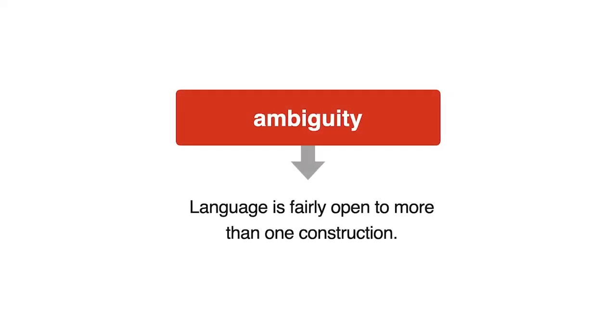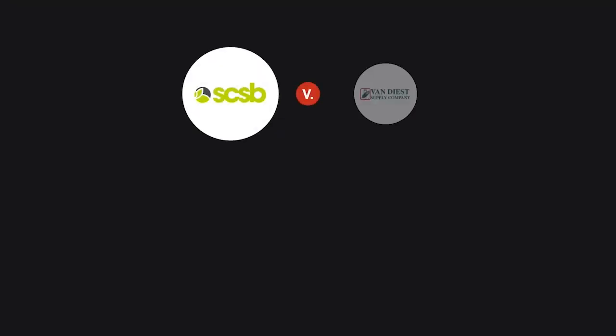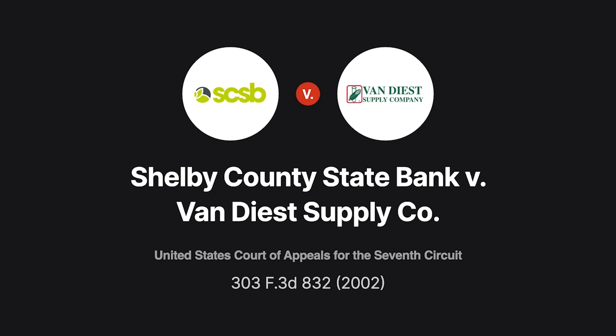An ambiguity arises whenever language is fairly open to more than one construction. The Seventh Circuit considered a dispute revolving around ambiguous language in a security agreement in the 2002 case Shelby County State Bank versus Diest Supply Company.